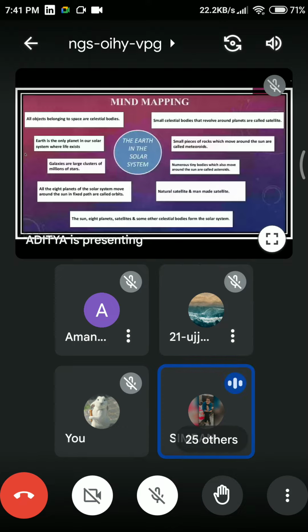Okay, so this is the mind mapping for you. There are some important concepts that you all have to keep in your mind. So these are the concepts. Here it is about celestial bodies. What is a satellite? What is the solar system all about? Meteoroids, asteroids. You all can take a screenshot of this because this is the whole crux of that chapter.